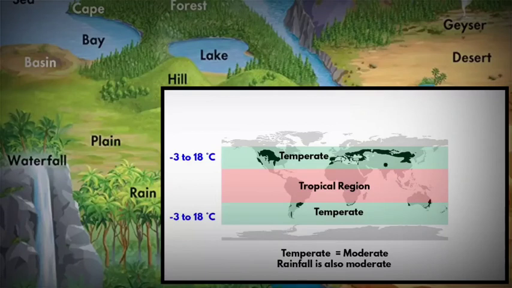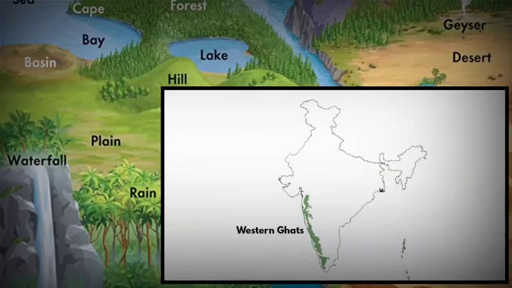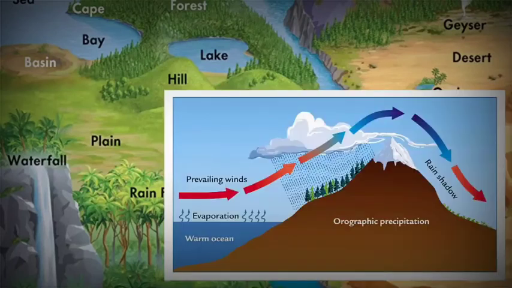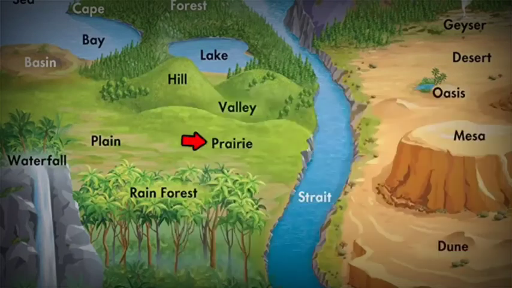In India, you will find grasslands near the lowland region of Himalayas, the Ganga and the Brahmaputra river basin. You will also find grassland on the eastern side of the Western Ghats, because the eastern side of the Western Ghats is a rain shadow region. Mostly you will find these grassland very near to a hilly or mountainous region, because these areas are a perfect rain shadow region. That means the amount of rainfall is very low. As a result, here the vegetation is in the form of grass and not in the form of tall trees.